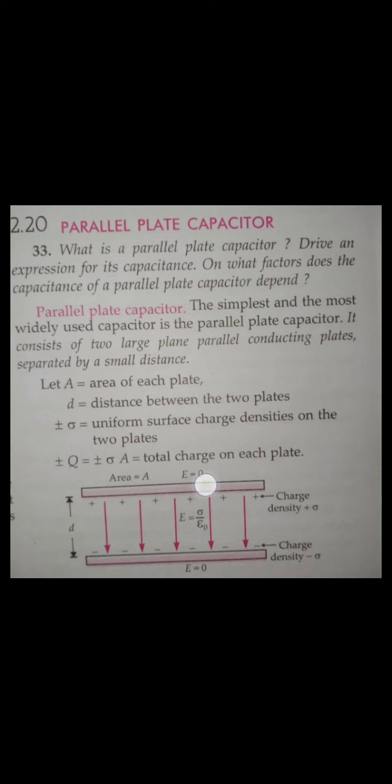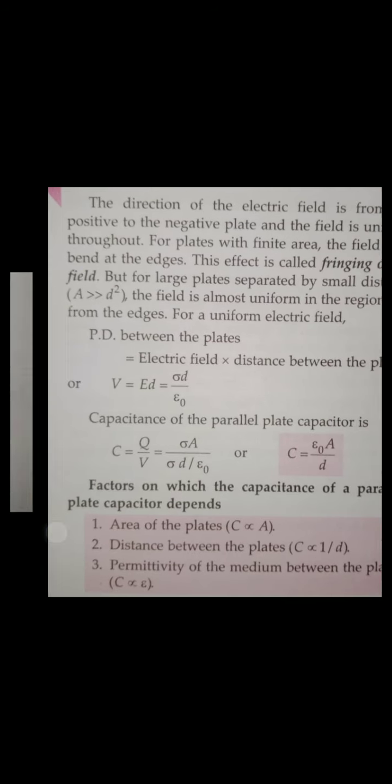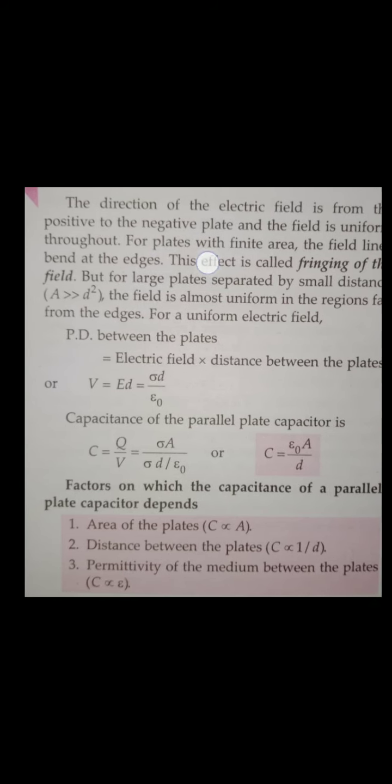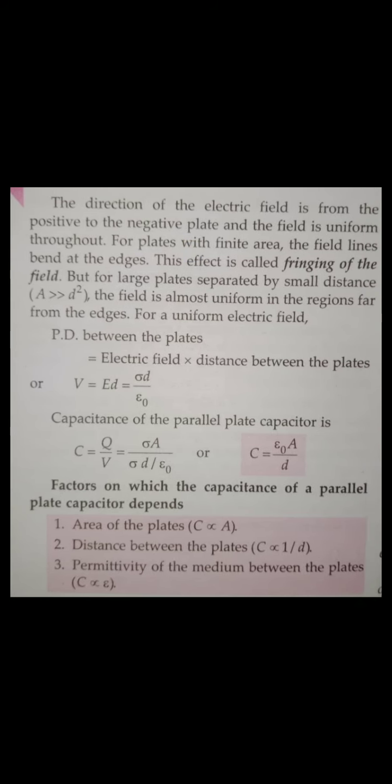So from both the plates, the electric field is in one direction, which is sigma by 2 epsilon naught plus sigma by 2 epsilon naught, which is equal to sigma by epsilon naught. That is the electric field. Clear? So what is the potential difference, guys? You can go through these, they are just theory portions. Okay, what is the potential difference, guys?